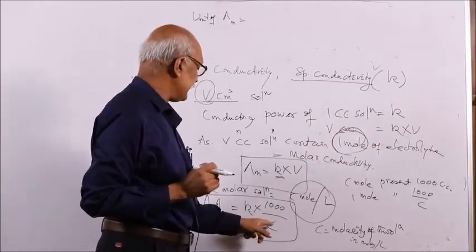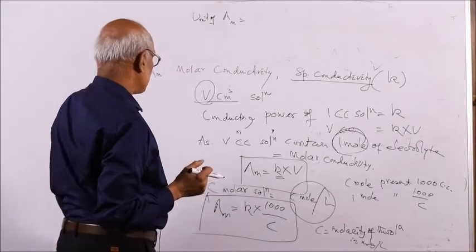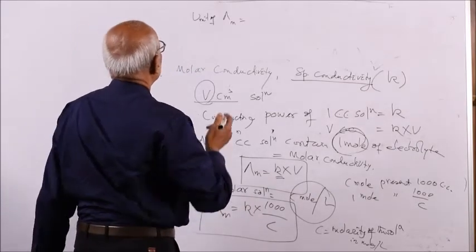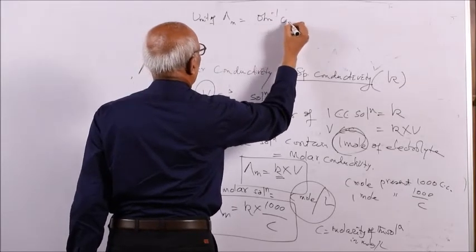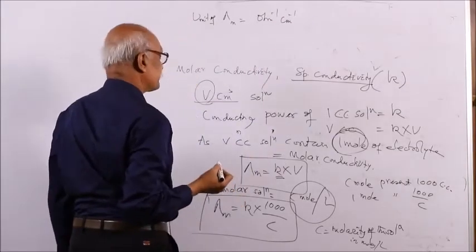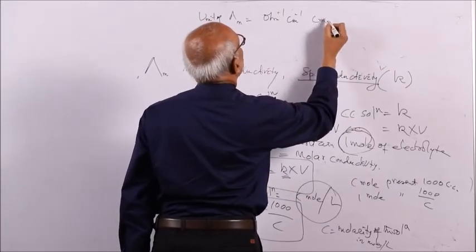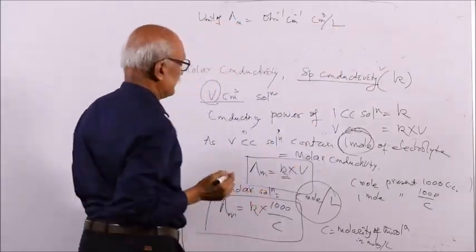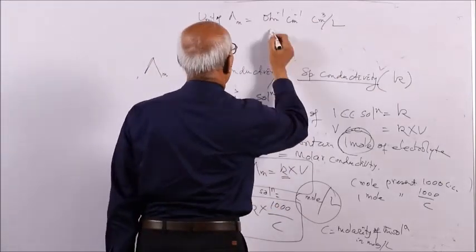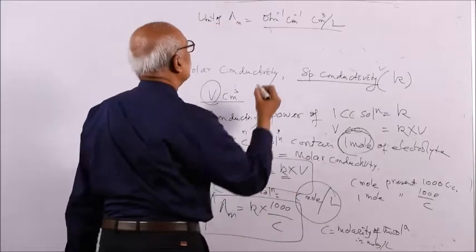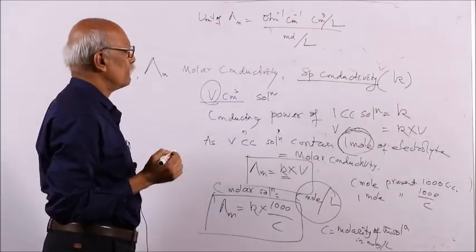If it is expressed in normality, then you can call it lambda equivalent or equivalent conductance. So, for the unit of lambda m, kappa is ohm inverse centimeter inverse, 1000 is centimeter cube per liter, since 1 liter is equal to 1000 cc, divided by C in moles per liter.